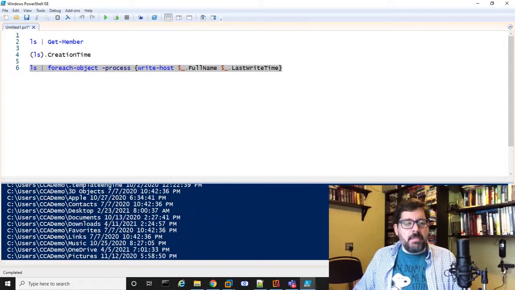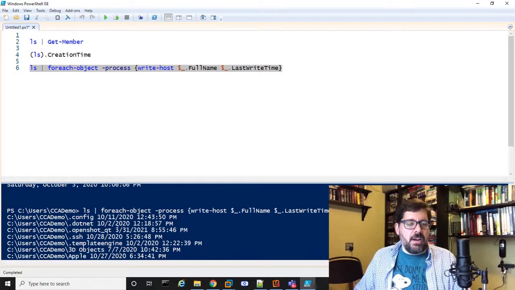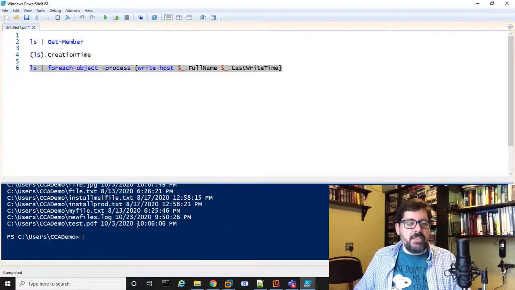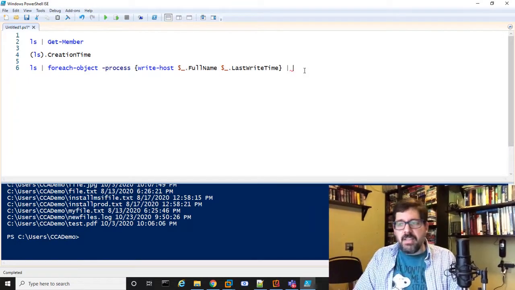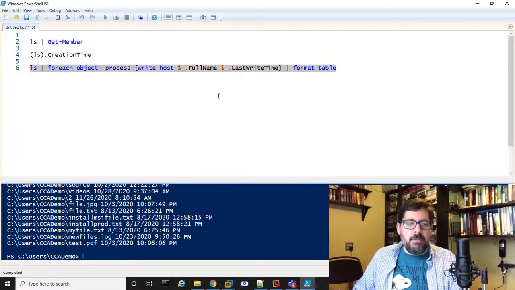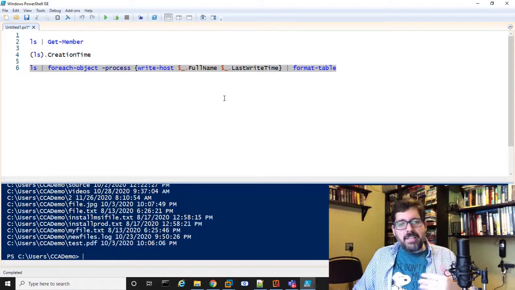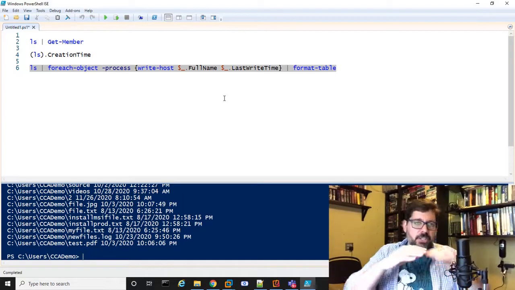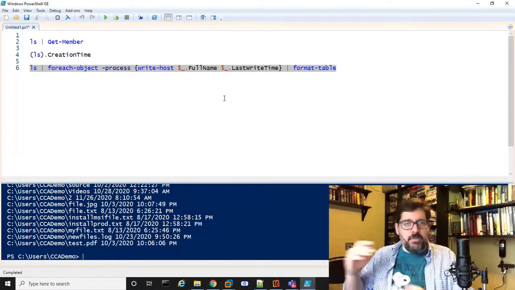Now the only problem with this listing that you see here is it's kind of all jumbled together and it's kind of hard to read, right? So another cool thing about PowerShell is we can do multiple pipes for one thing, just like most other scripting and shell environments. But there's another cmdlet that we'll find that we use a lot, right, which is Format-Table, which just gives you a nice format for your output. Now the problem here is the Write-Host is basically passing just that string with those two values into Format-Table.